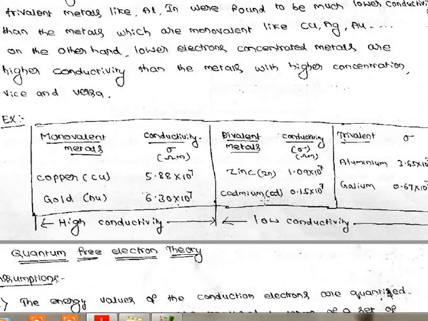Even cadmium has a divalent, and its value is 0.15 into 10. It is very less than copper and gold. Look at the trivalent. Aluminium is 3.65 into 10 power 7. Gallium is 0.67 into 10 power 7. So they have more number of free electrons, but they have less conductivity.